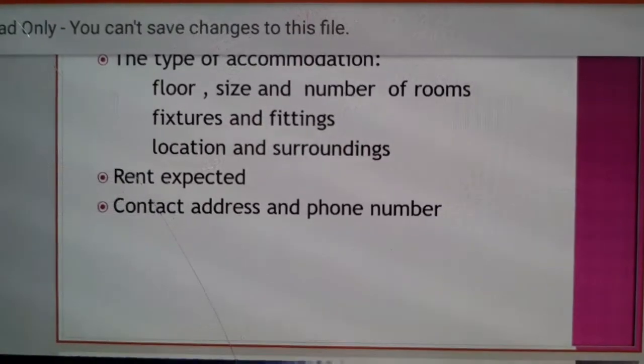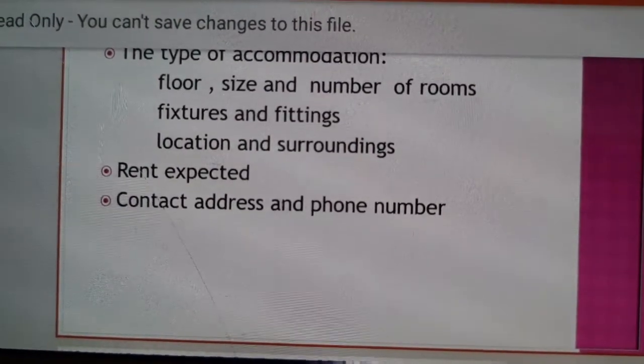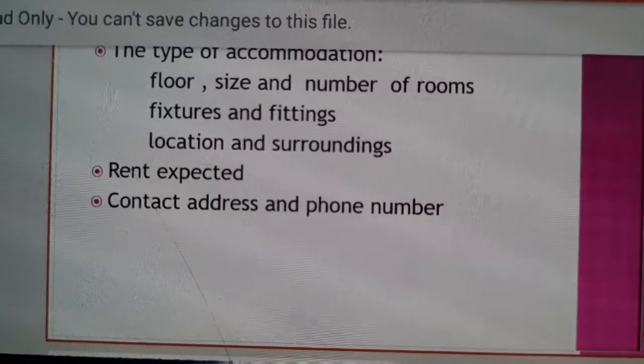And then at last, like every kind of classified advertisement, you will have to write the contact, address, mobile number, email ID, etc. And at last, don't forget to write the name of the category of the advertisement, which will be written at the top, just like the title. And what will be its category? To let. And I have already told that at last, contact address and phone number.